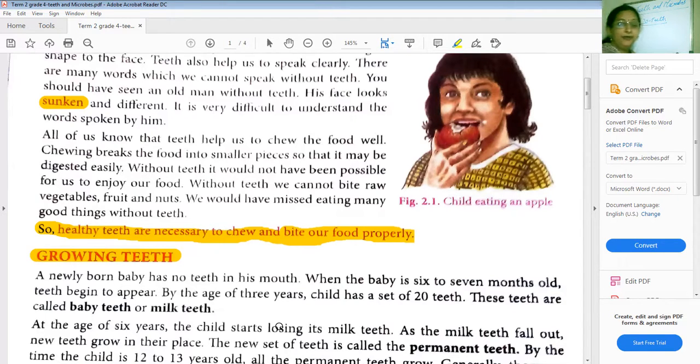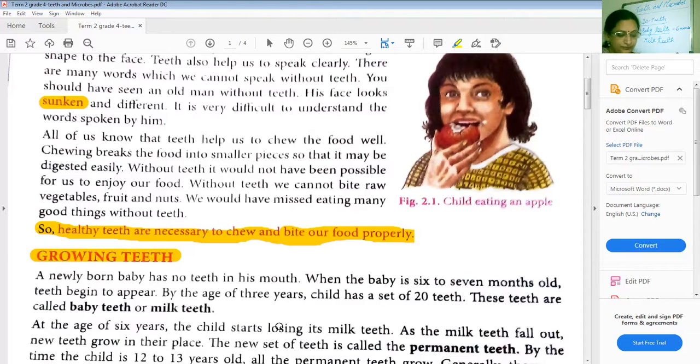And what are these called? These are called the baby teeth or the milk teeth. Why do we call them the baby teeth or milk teeth? Baby teeth is because it starts from the 6 months of age. When the baby turns 6 months, he will start developing the small teeth in his mouth. So how many teeth will he get? 20 teeth. And what are they called? Baby teeth or the milk teeth.